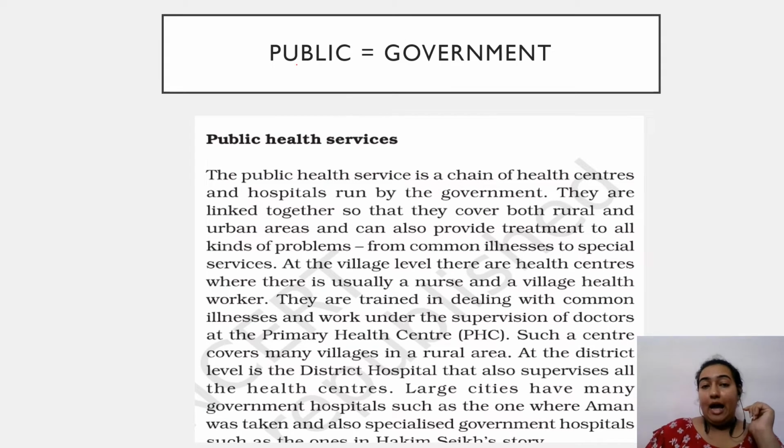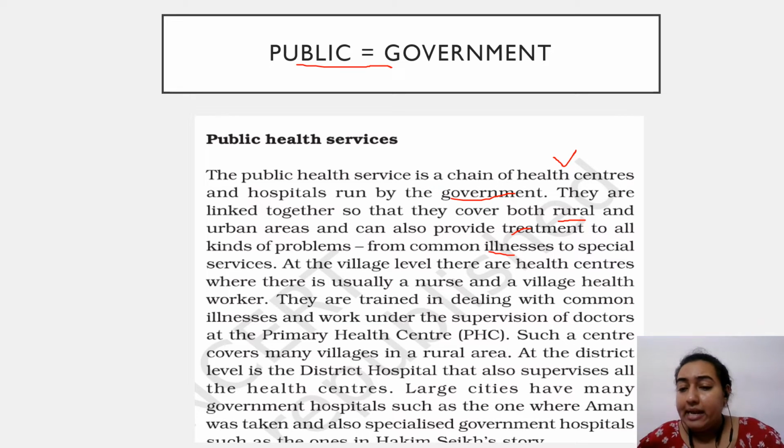Now public, as I also informed you beforehand, students, public means government. So the public healthcare system is a chain of healthcare centers and hospitals that is run by the government in the entire India. Now they are linked together so that they can cover both rural and urban areas, and they can also provide treatment for all sorts of problems, from common illnesses such as headache, fever, dengue, flu, to special services such as surgeries in various matters.